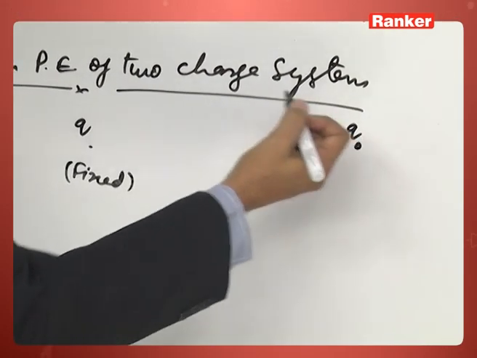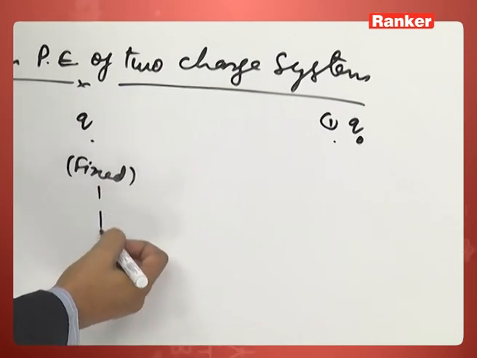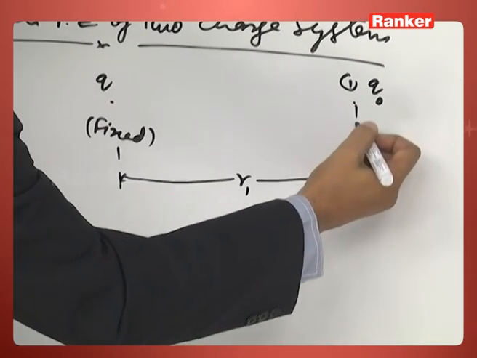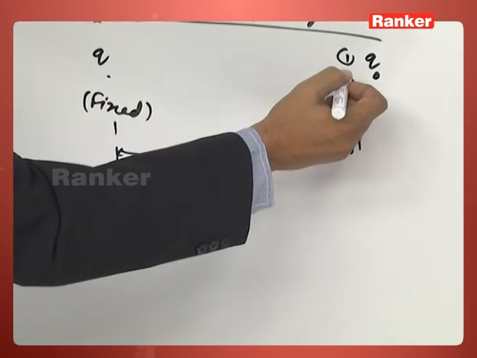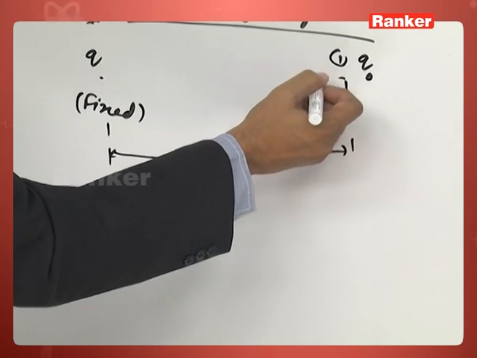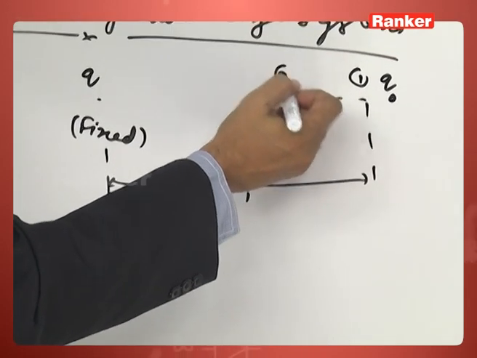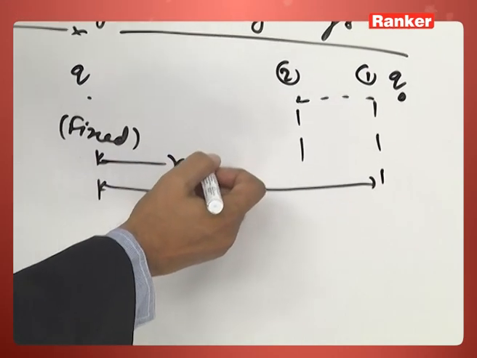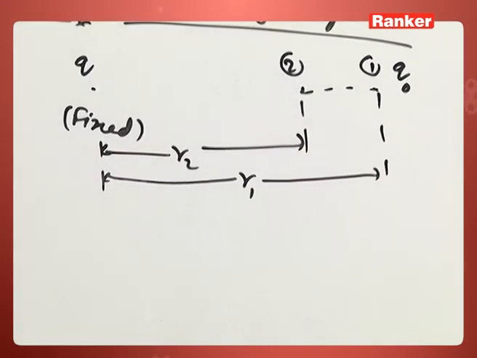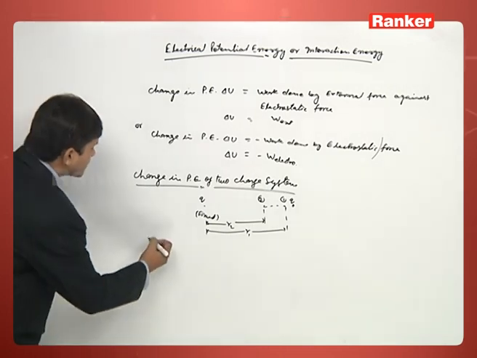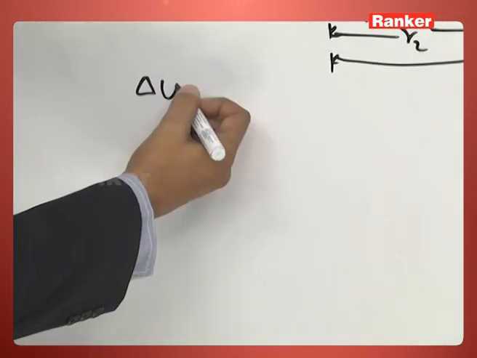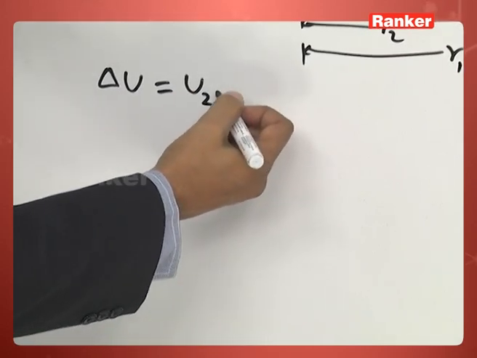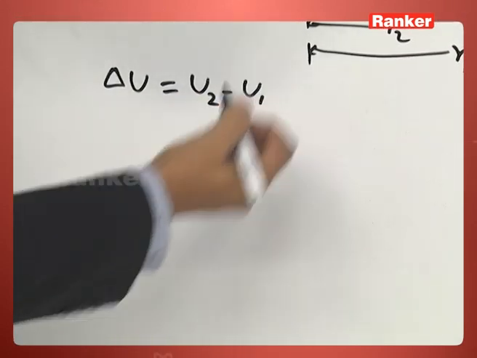This position of the charge, let it be 1. Now, we want to calculate the change in potential energy from position 1 to position 2. Position 2 is at a distance R2 from the charge Q. So change in potential energy, delta U, is the final position 2 minus the initial position 1.